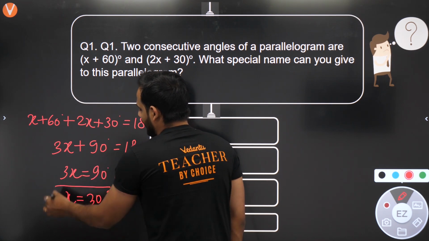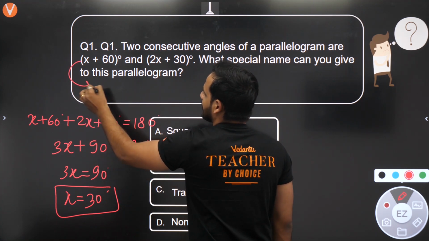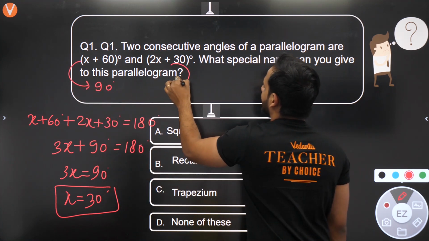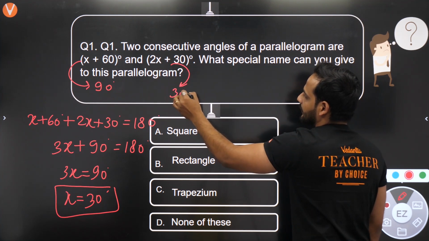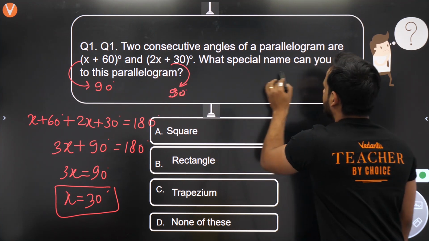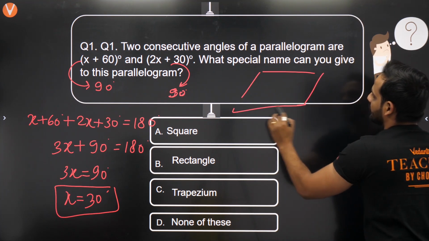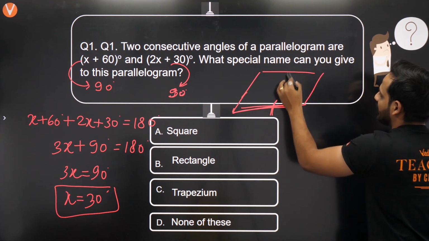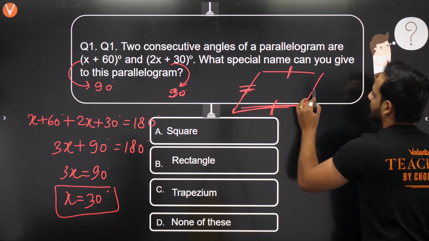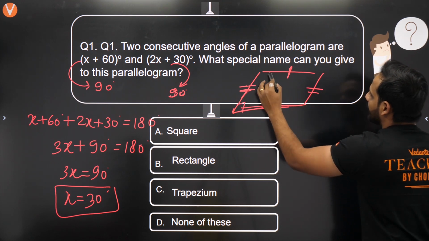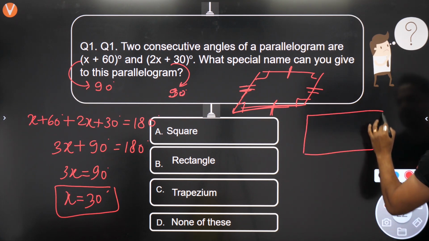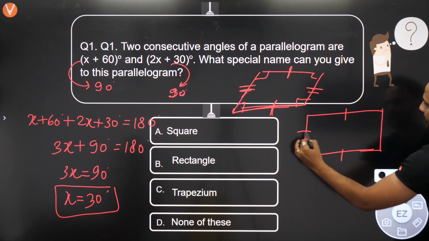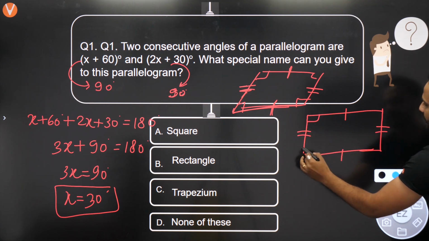Beta, see, if x is 30, this angle will become 30 plus 60, 90 degree. And this angle will become 2 into 30 plus 30, 90 degree. Right? So it is a parallelogram in which opposite sides, only opposite sides are equal and parallel. And now I'm saying all the angles are 90 degree. So this diagram will look something like this. Opposite sides are equal and parallel and all the angles are 90 degree.